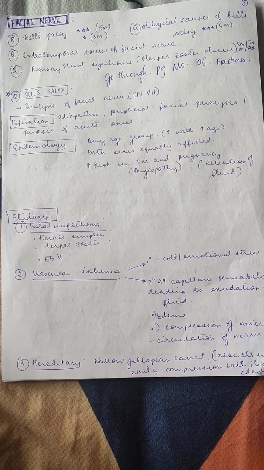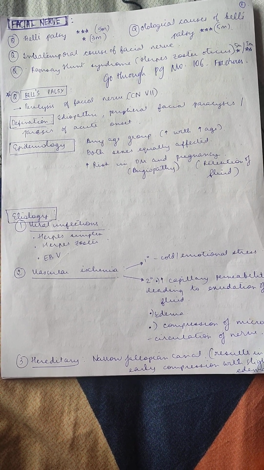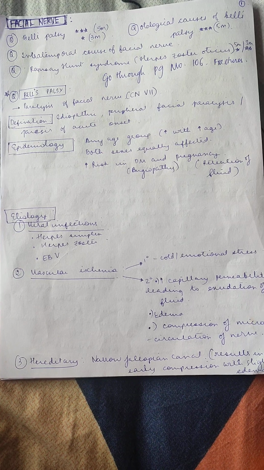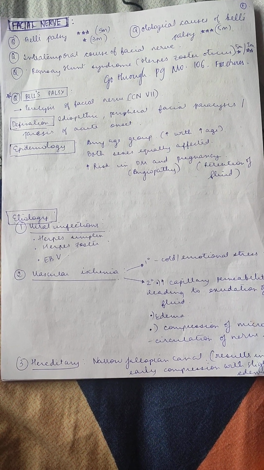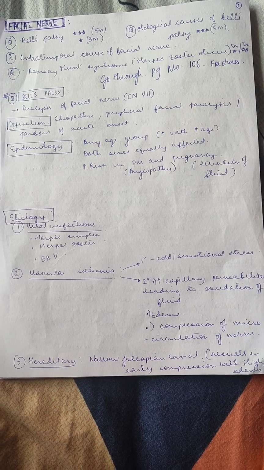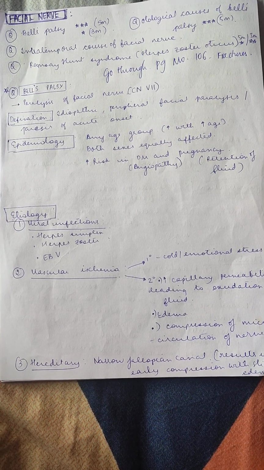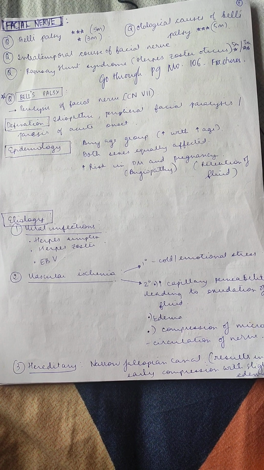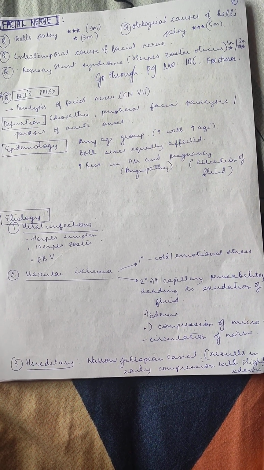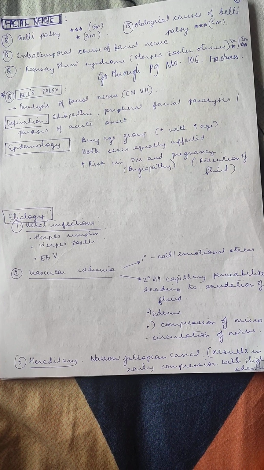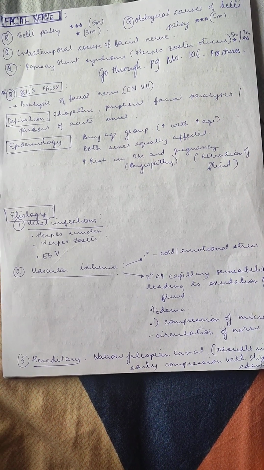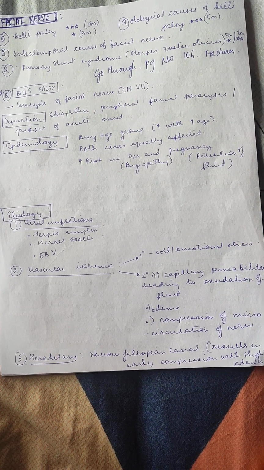Coming to the epidemiology, it is seen in any age group, but it increases with increase in age. It's seen equally in both the sexes, and there is increased risk in diabetes mellitus because of presence of angiopathy, and in pregnancy because of retention of fluid. Moving on to etiology, we have four important causes, which are viral infections, vascular ischemia, hereditary, and autoimmune. Viral infections have causative organisms such as Epstein-Barr virus, herpes simplex virus, and herpes zoster.